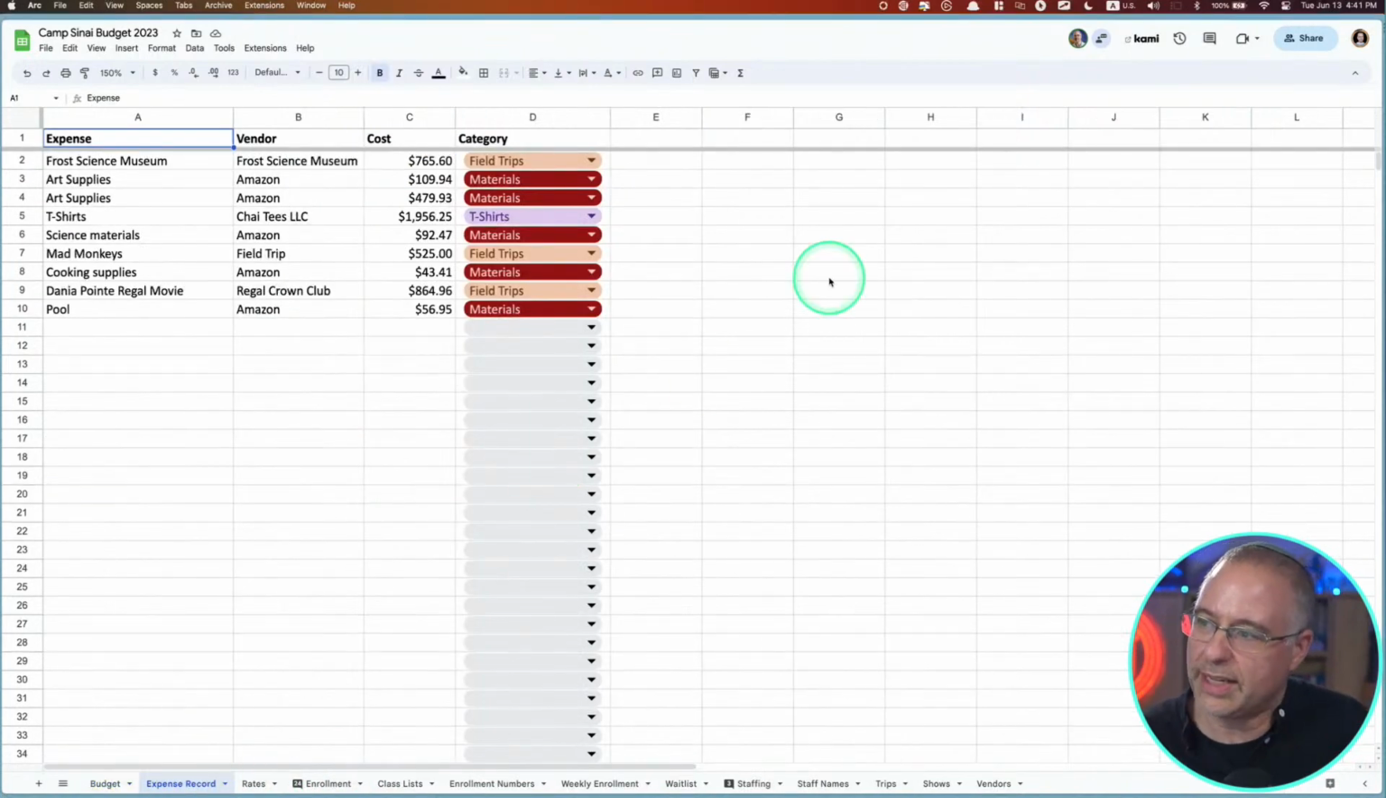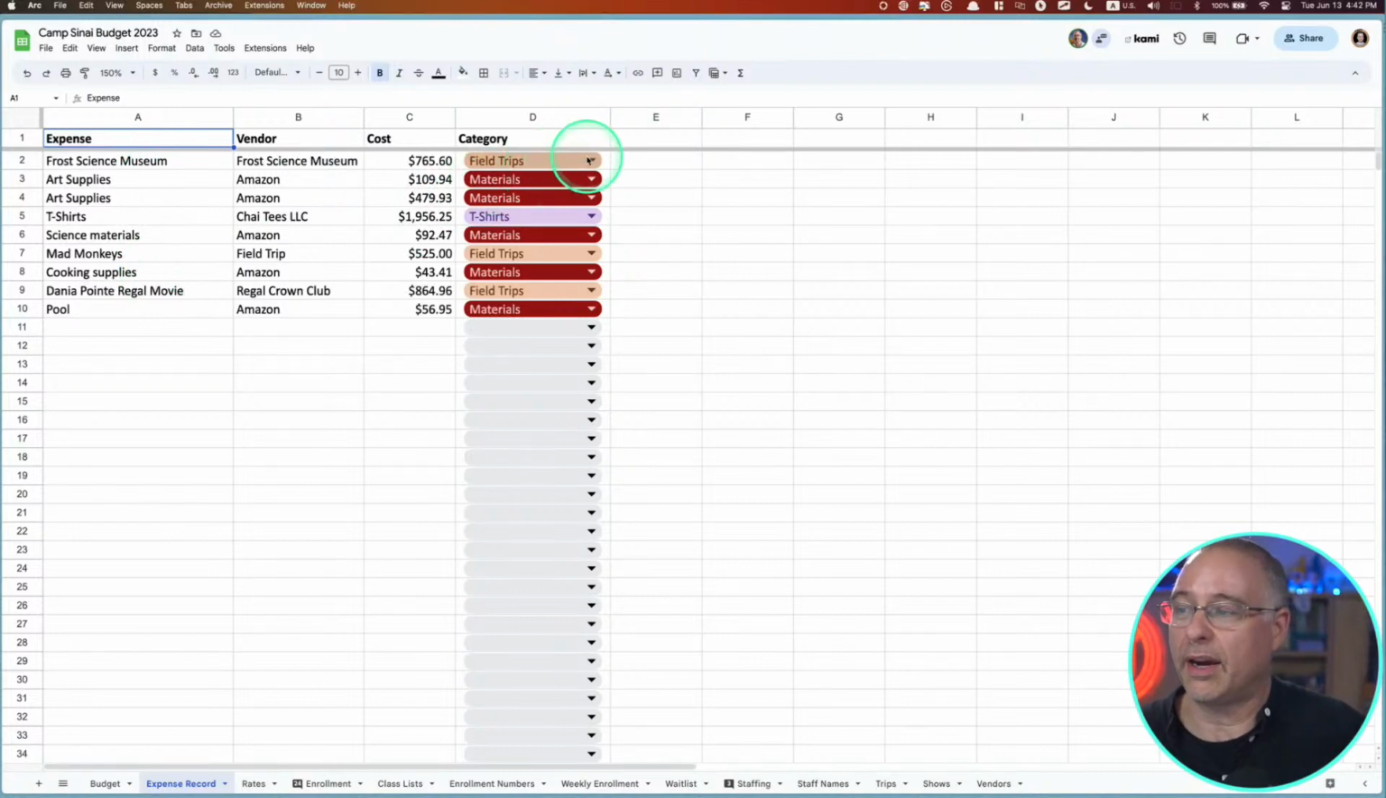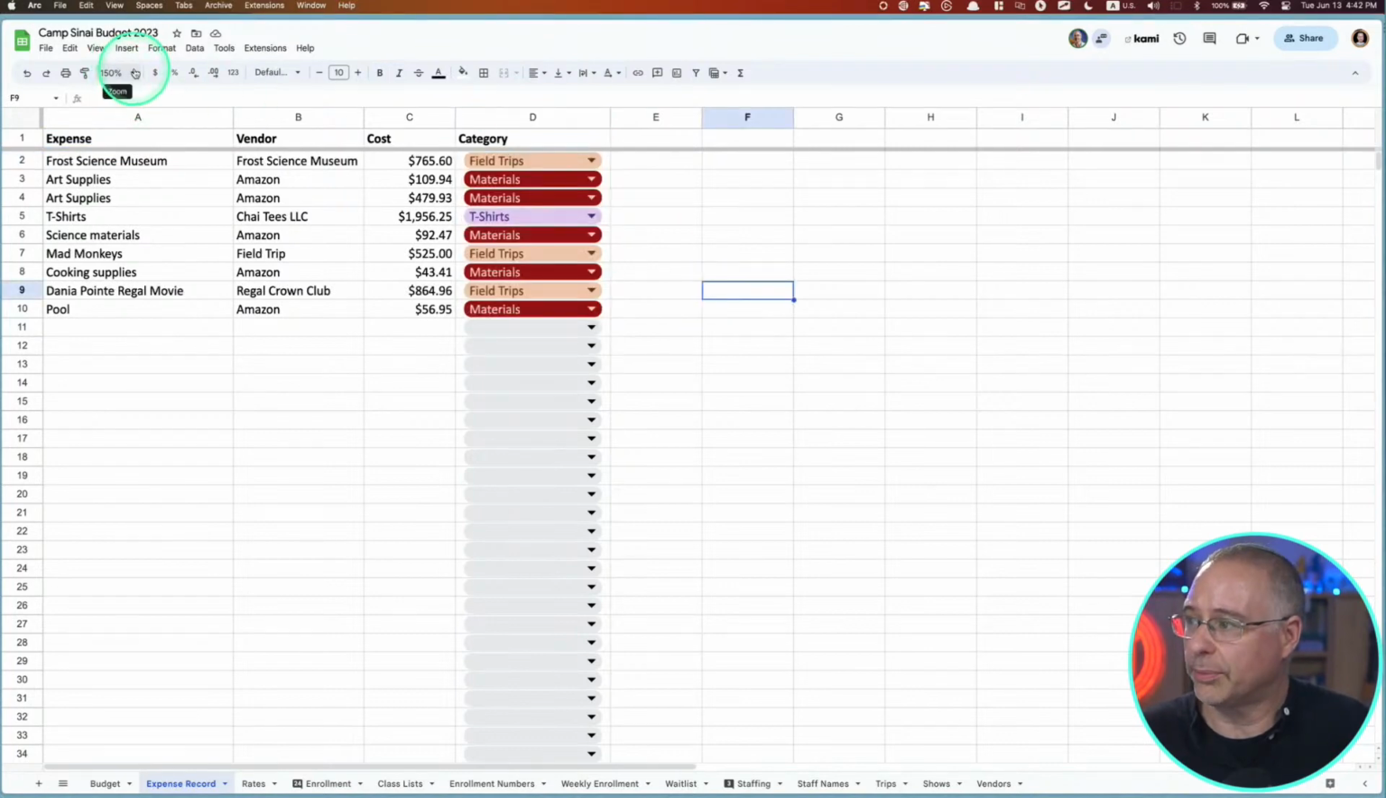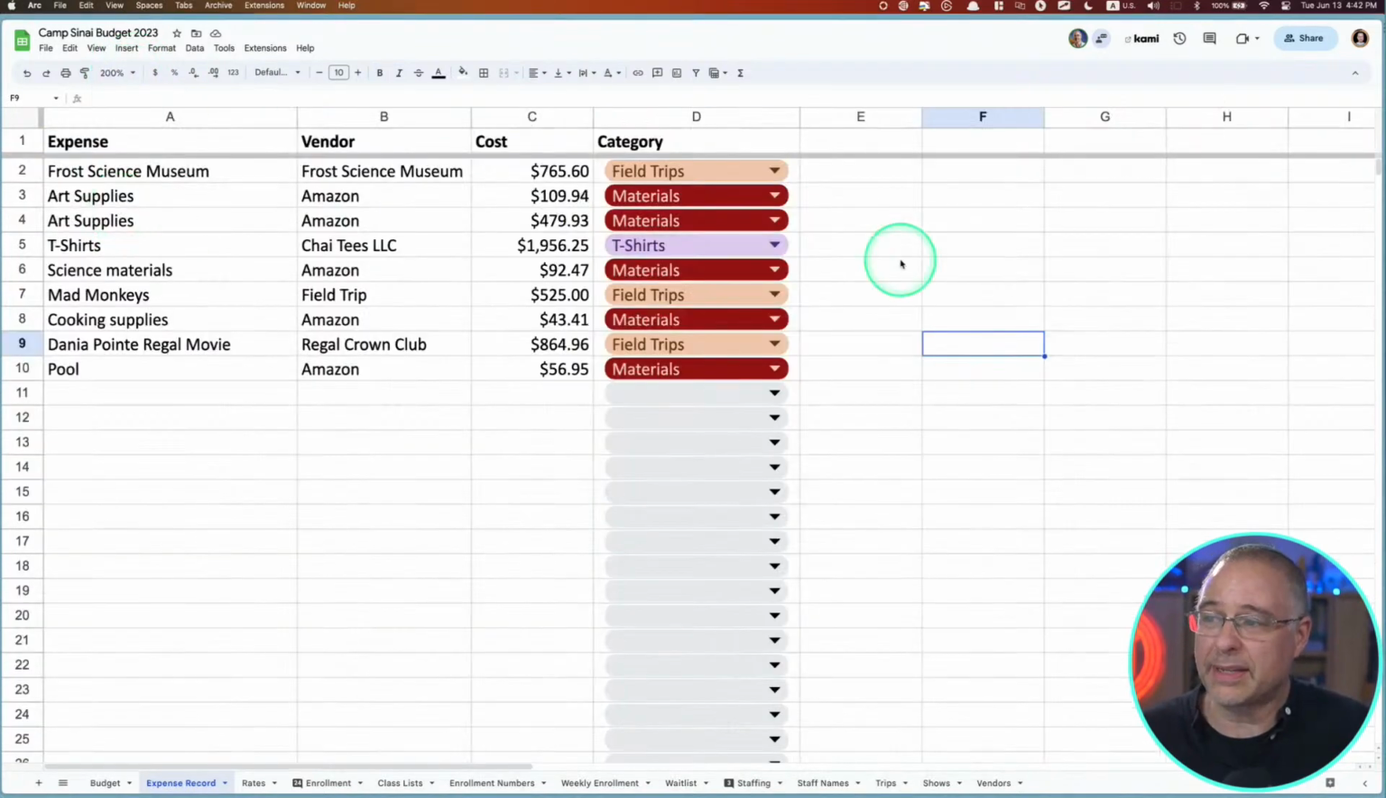This is an expense record. So what I did here is I use data validation. Again, I didn't know how to do this. I just asked ChatGPT. I wanted to keep track of all my expenses for these different programs. So there are a number of different things that could be chosen here. Number of different expense categories, as it were.